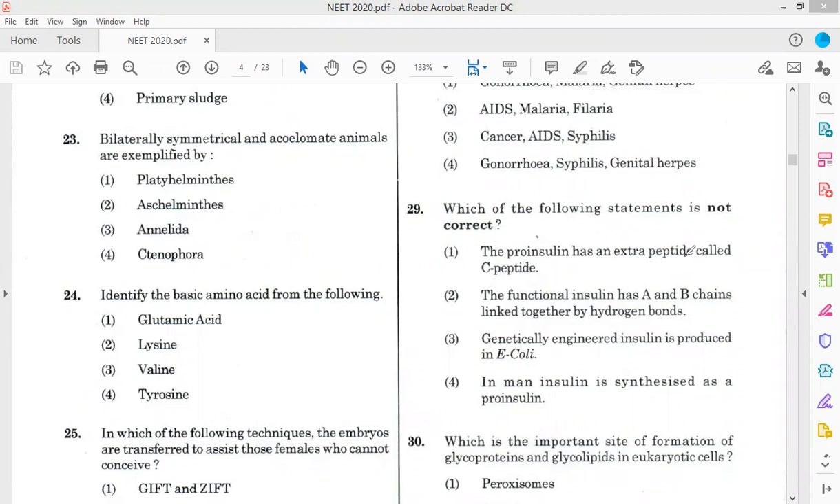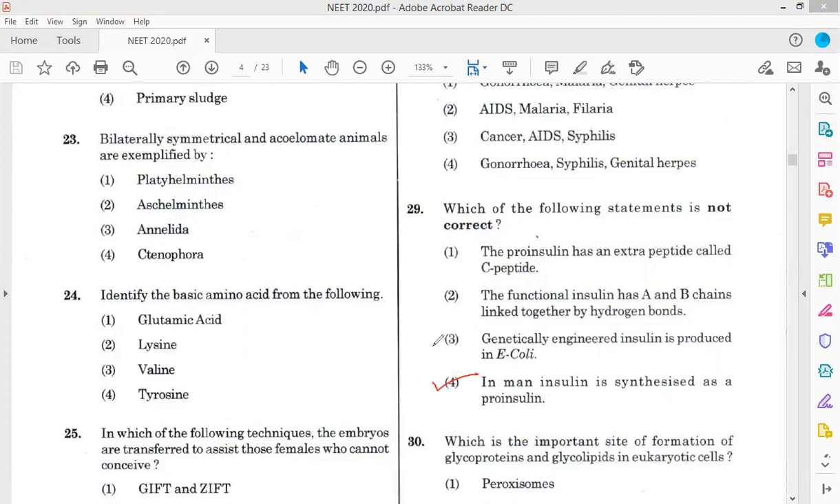Proinsulin has an extra peptide called C-peptide. The functional insulin has A and B chains linked together by hydrogen bonds. Genetically engineered insulin is produced in E. coli. In man, insulin is synthesized as a proinsulin. Yes, it is synthesized in proinsulin form.